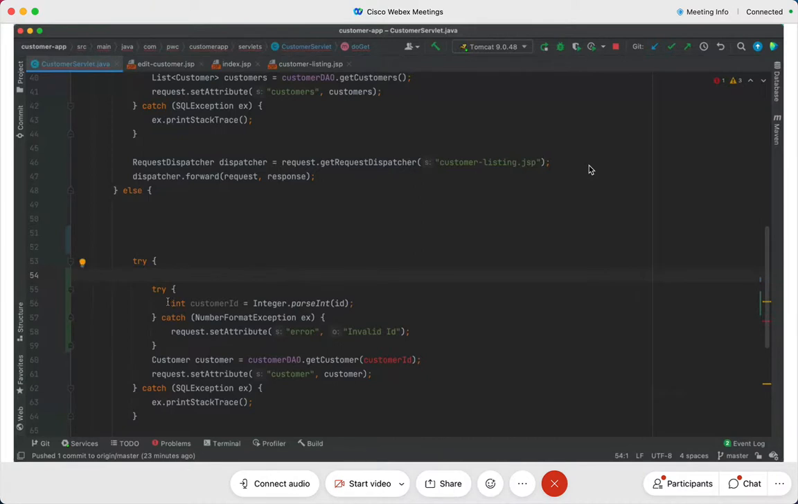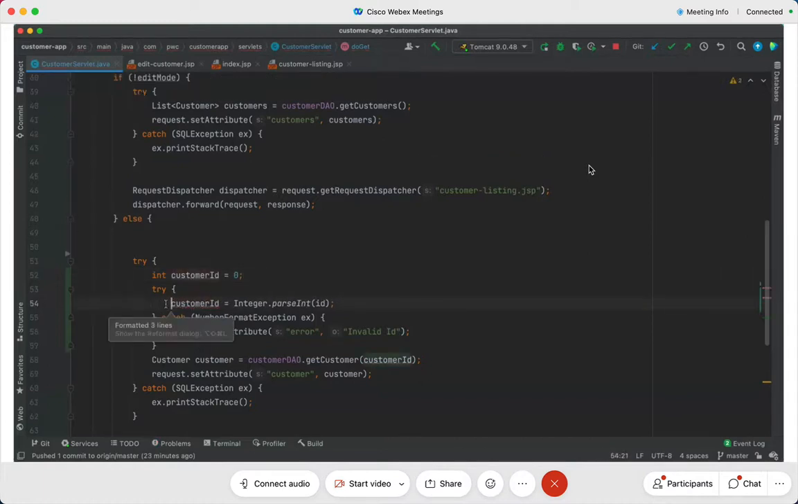So customer ID, I will declare it as 0 out here like this, and then I will remove this from here. Why? Because if I've declared it over here, it won't be accessible here. Within the block, if you define a variable, it will become local to that block. I repeat, it will become local to that block. If I define a variable within this block, it will be local to the block, and I will not be able to access it from out of the block. So customer ID is equal to 0.